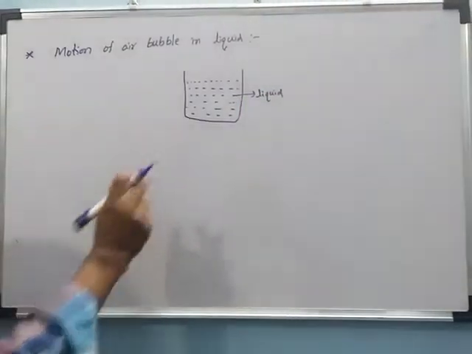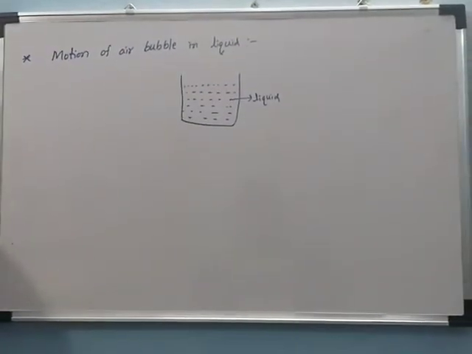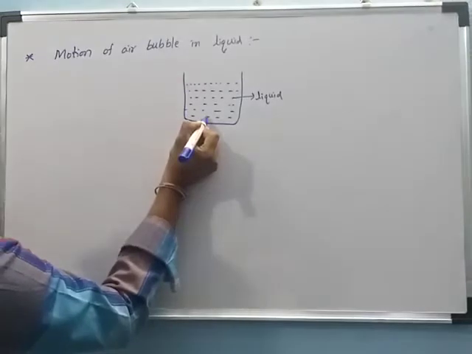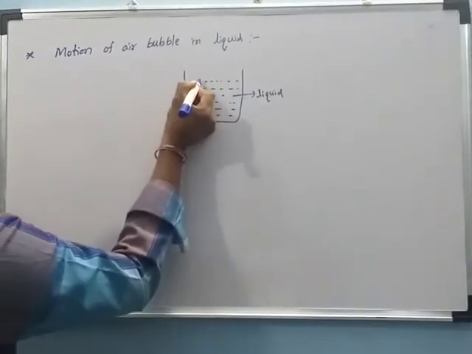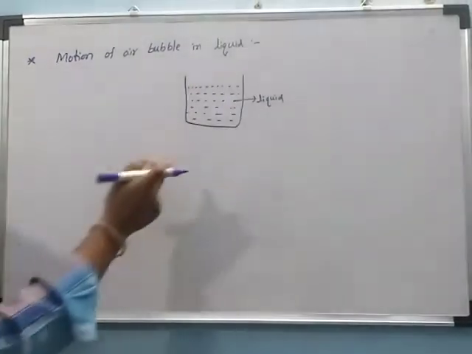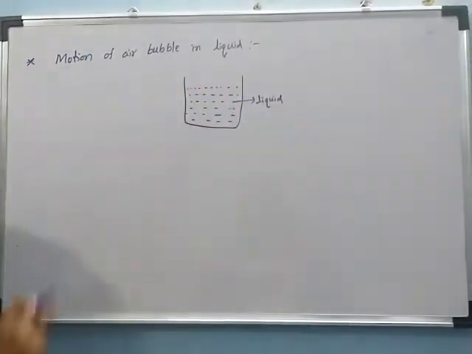Now the air bubble can move from the bottom of the lake to the surface, or top, of the lake. Its volume will be increasing.